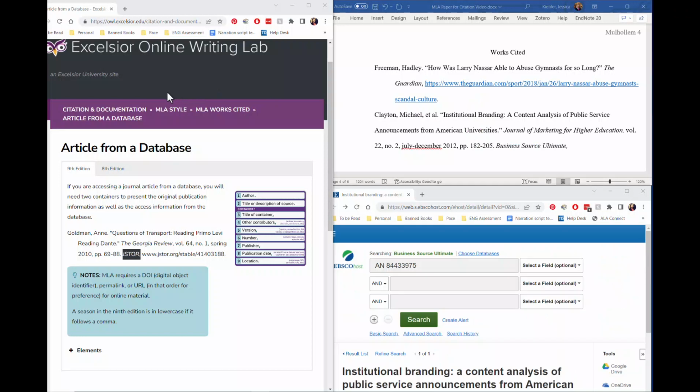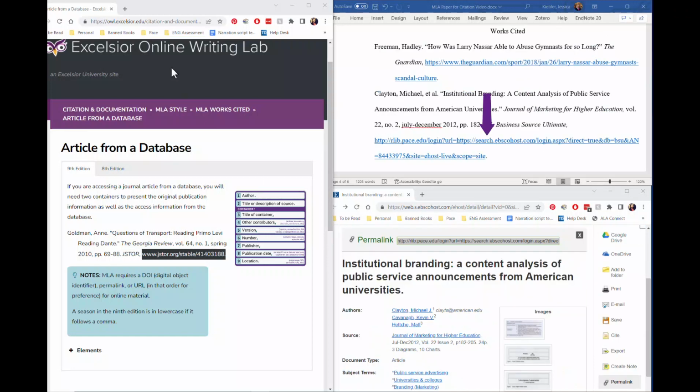The next element is the location where the journal lives, and that would be the database where we found it. If I scroll up on the journal article, I can see that it's in Business Source Ultimate, and I've inserted that into the citation, put it in italics, and ended it with a comma. And the last element is the link where someone could actually locate this source.